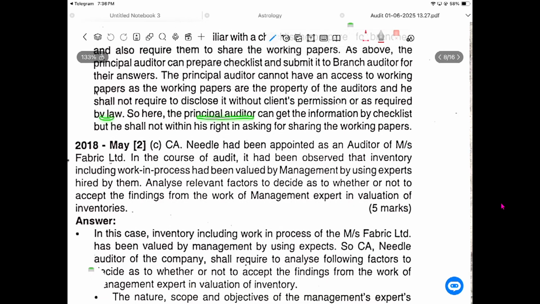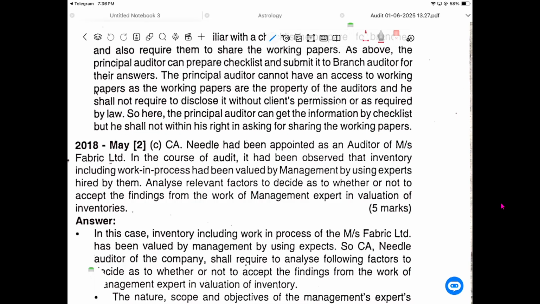So here, the principal auditor can get the information by checklist, but he shall not have the right to ask to share the working papers. The auditor's working papers are his own working papers. No one can ask for his working papers. Okay, that's a rule.